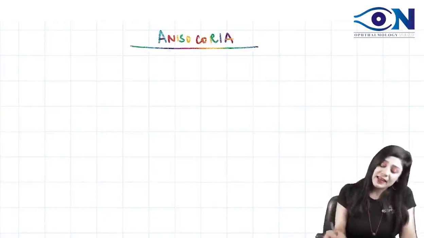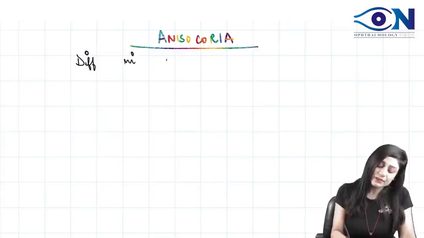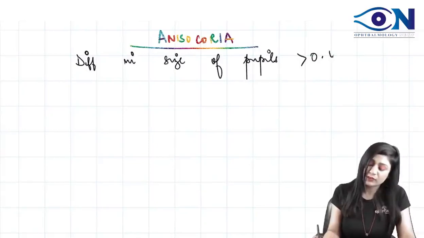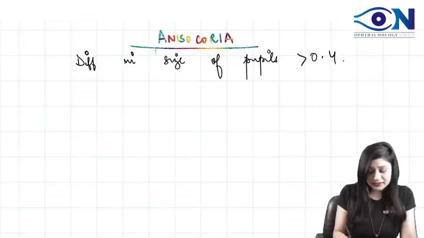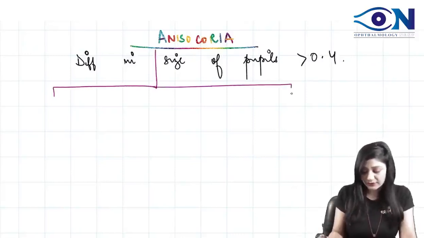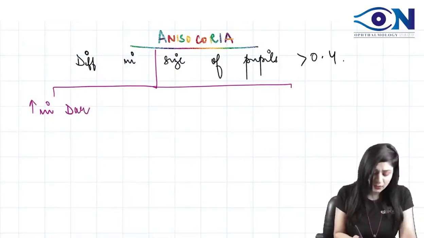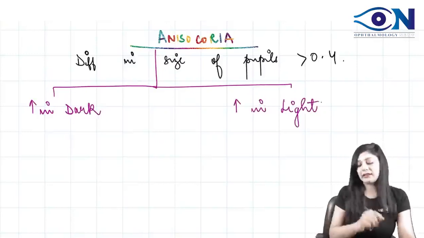So when I say it's anisocoria, that means there is a difference in the size of the pupils. If the difference in the size of the pupils is more than 0.4, then that is called anisocoria. Now, whenever you are getting something like this, you have to see whether it is increasing in the dark or increasing in the light.